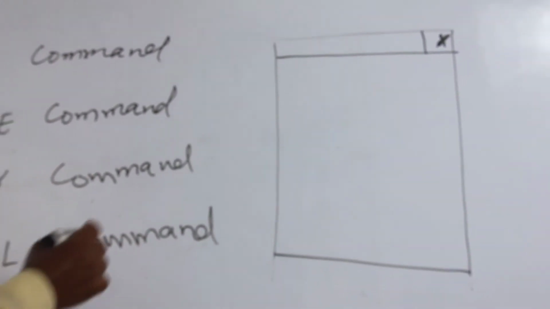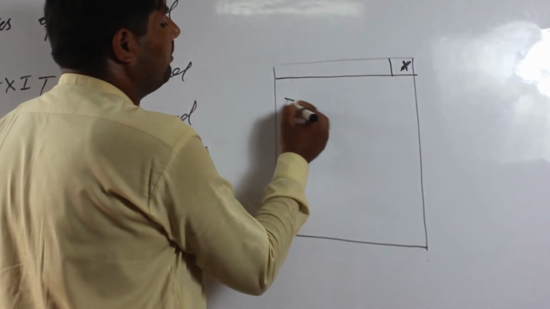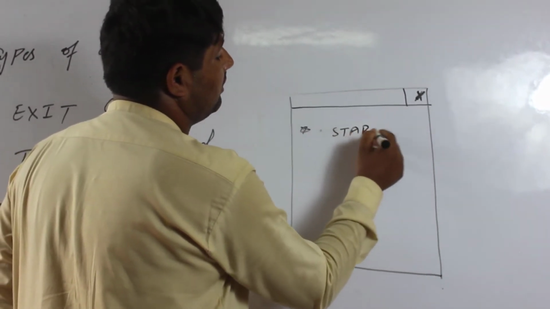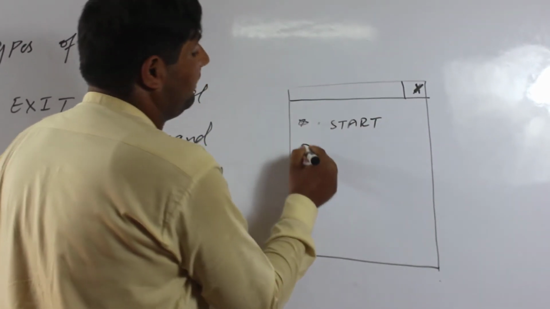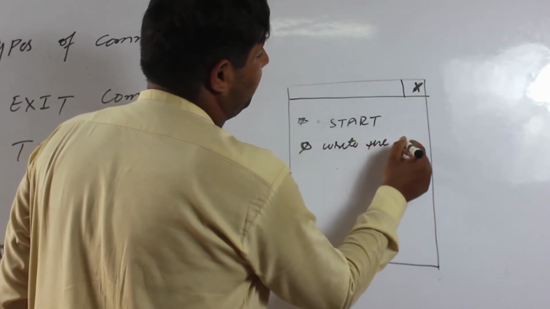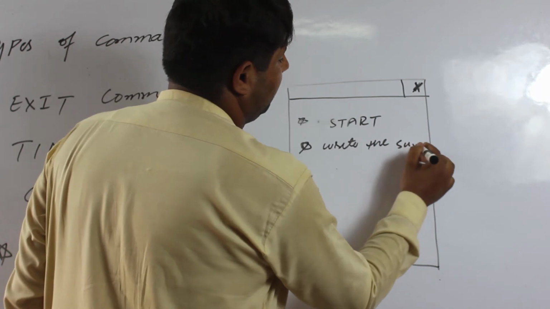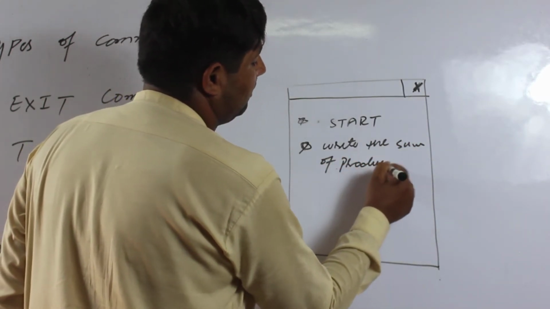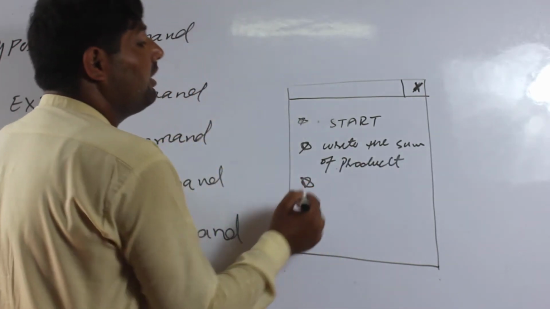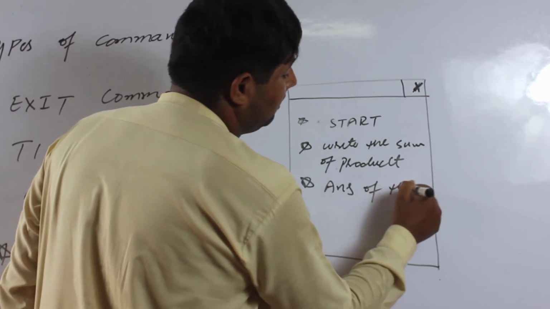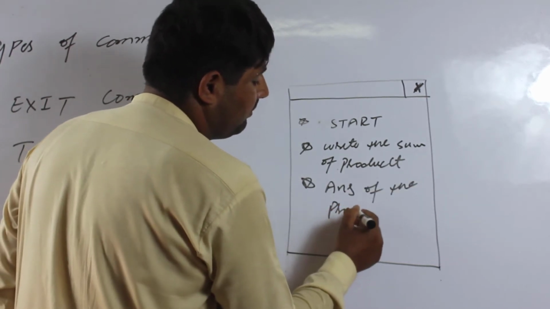And when the del command is used, write the program start, second write the sum and product, third line, end of the program.